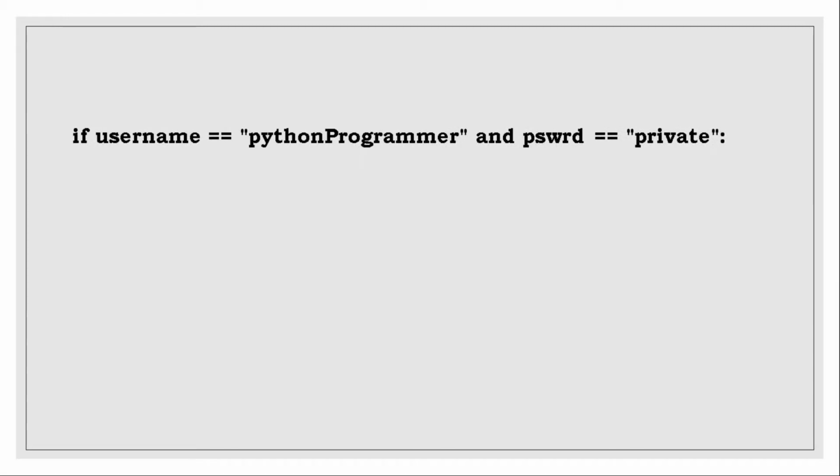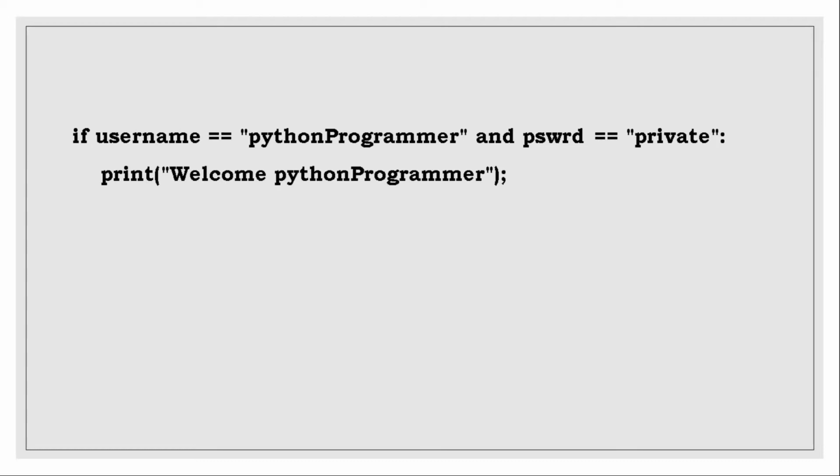Then we have a set of codings where we can check the username and the password. I am using an AND operator here, and the decision statement if is used here. If both the statements are true, then the value will be evaluated. So if username double equal to the given value, it is a comparison operator. It will check whether the username you have typed is matching with Python programmer, and then password equal to private. So give importance to the case of the letters also. Uppercase and lowercase letters are different.